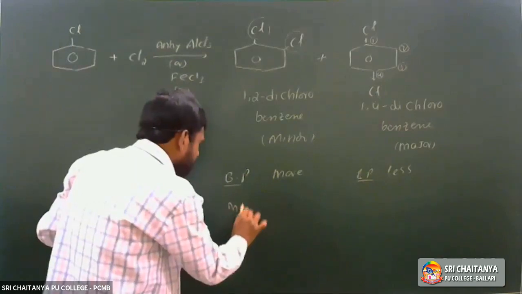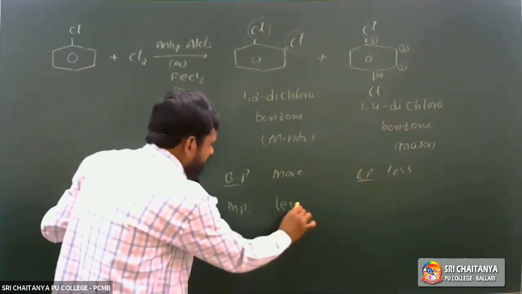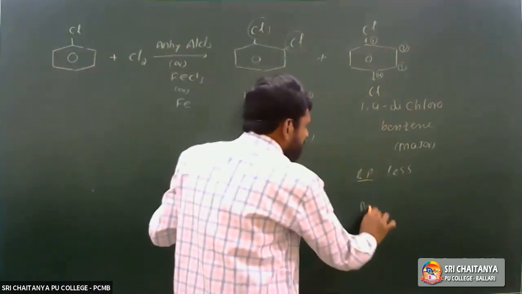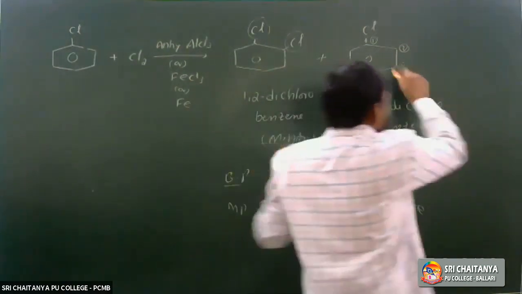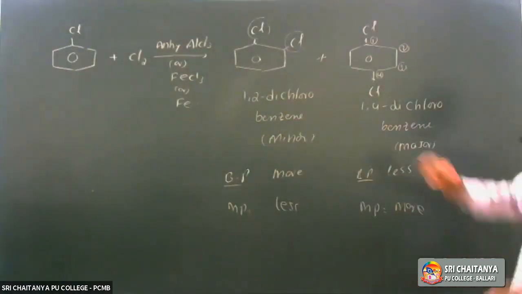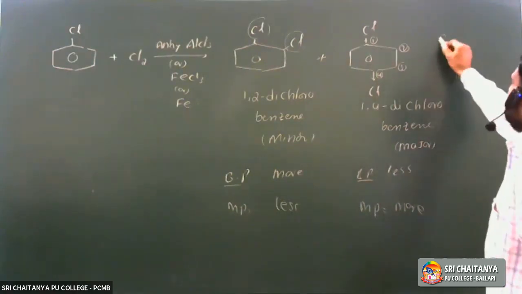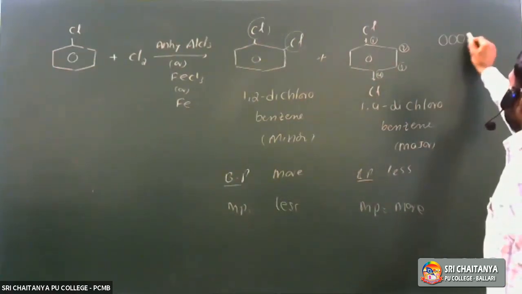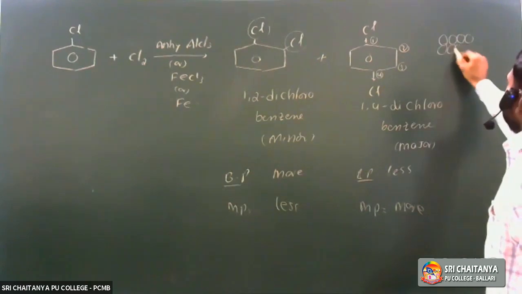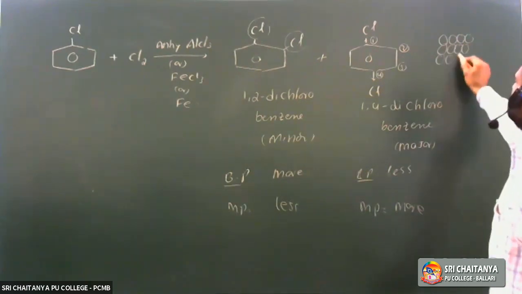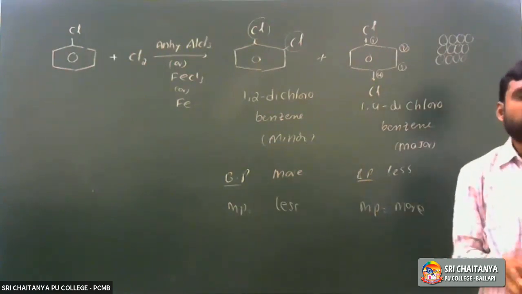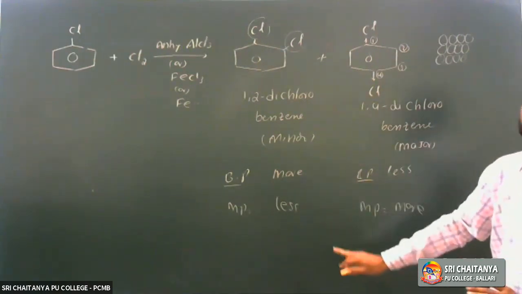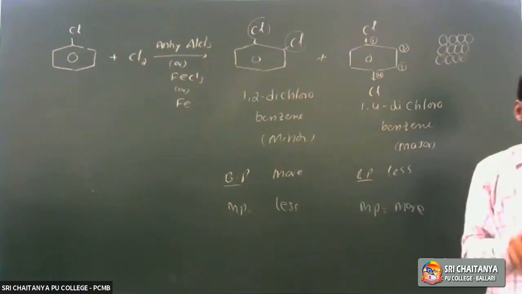Whereas the melting point is less for the ortho isomer. The melting point is more for the para isomer because of its symmetric structure, which allows a perfect arrangement in the crystal. So the melting point is more for the para isomer than the ortho isomer. Melting and boiling points were already covered in physical properties.